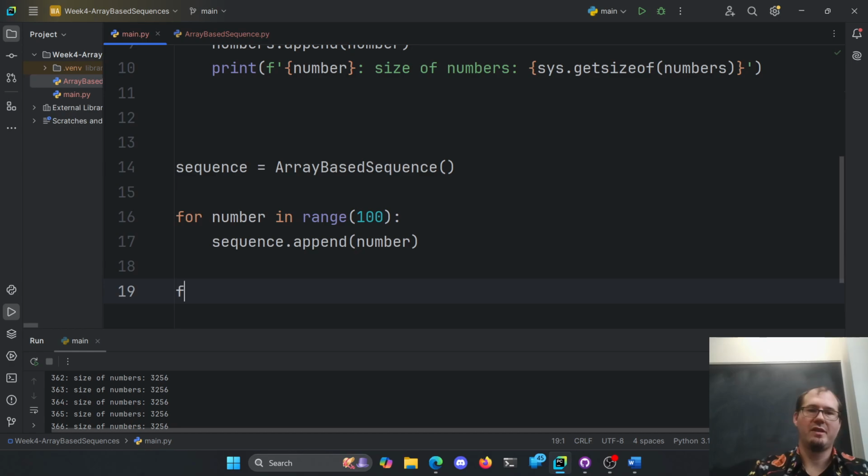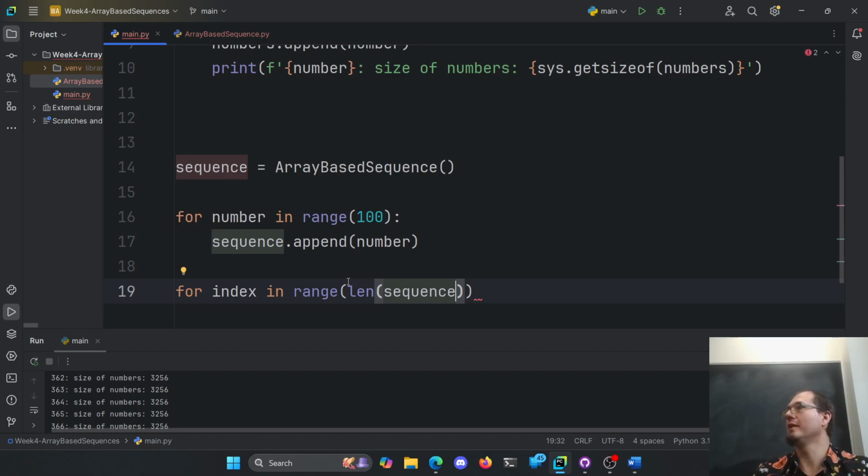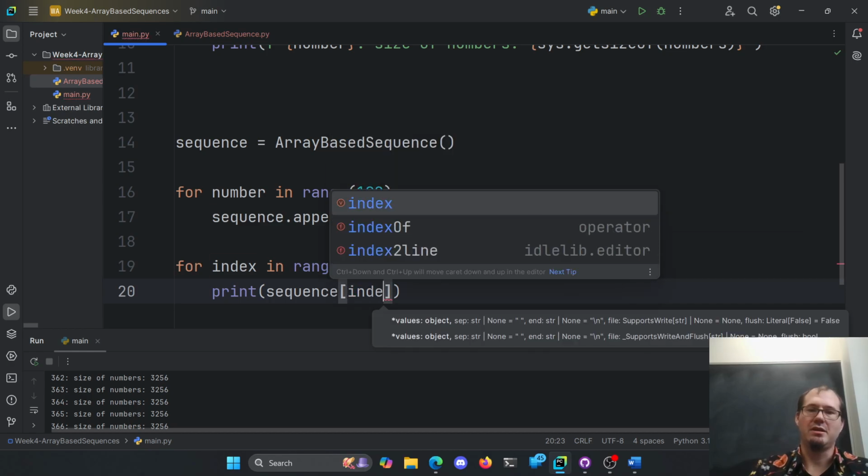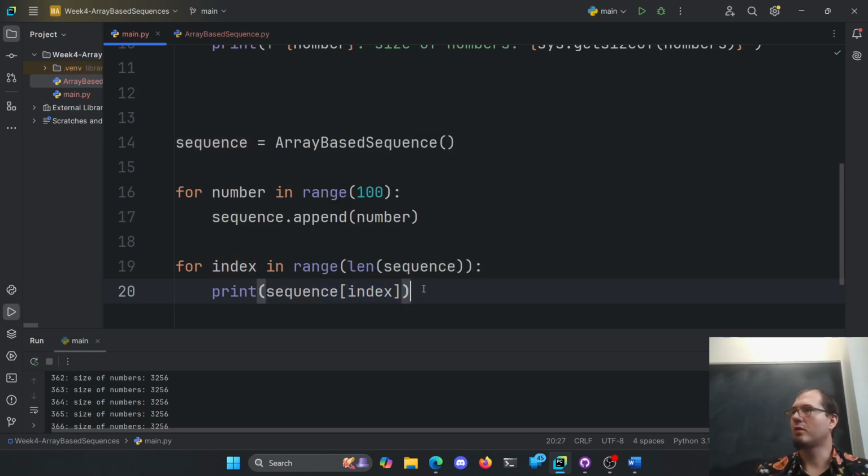There we go. And then we should be able to say for index in range, length of sequence, right? Because we have a length function, we can return the length. Hey, I should have 100 things. We added 100 things. We should be able to print them all out. So print the sequence at the index. We just added the get item. That should work for our square brackets here.